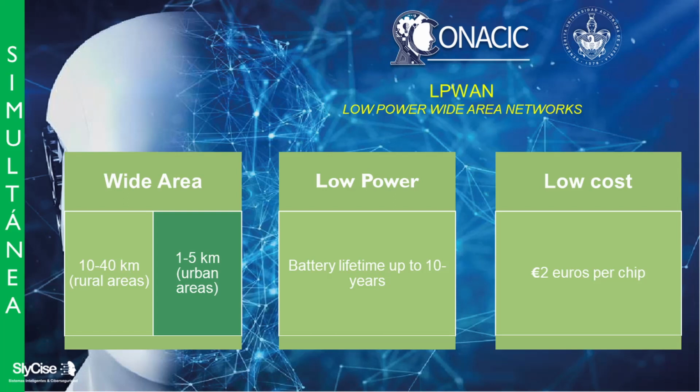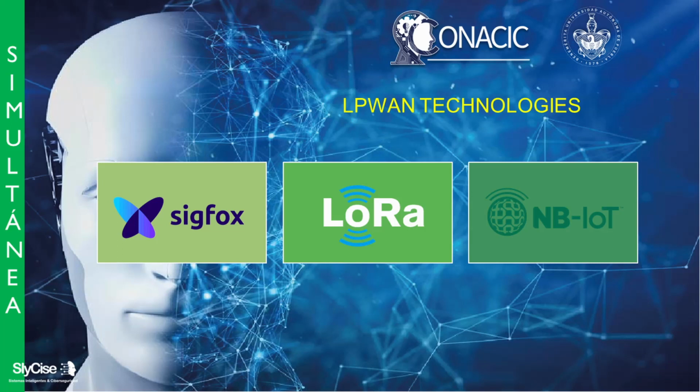Low power wide area networks, LPWAN, are an important type of wireless communication that has been growing in the last few years due to its applications and advantages. This network technology offers an improvement on the covered area, 10 to 40 kilometers in rural areas and 1 to 5 kilometers in urban areas. Also, it offers easy scalability at a low cost and a low power consumption. The principal three technologies using LPWAN networks are Sigfox, LoRaWAN, and NB-IoT. All of them offer efficient solutions to connect multiple smart devices.